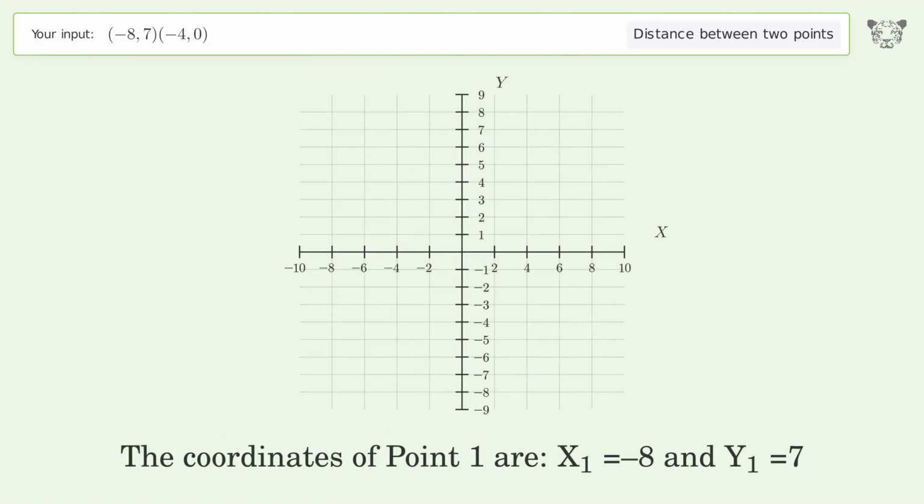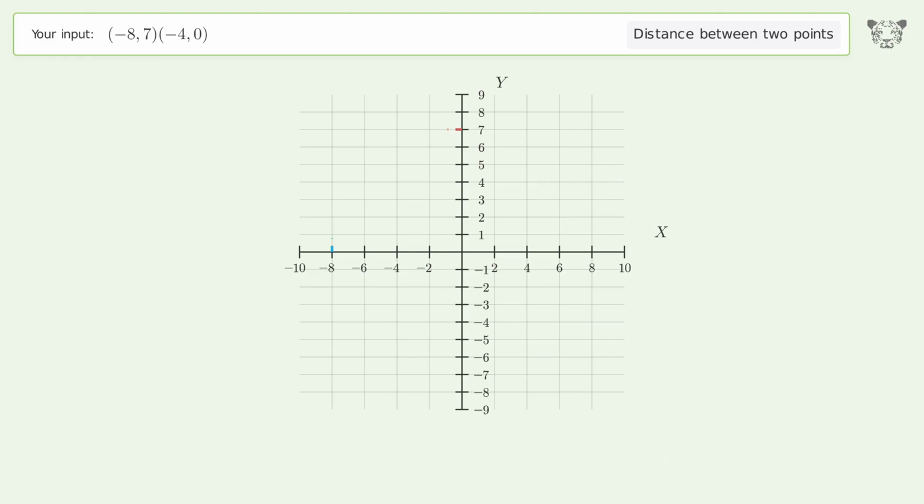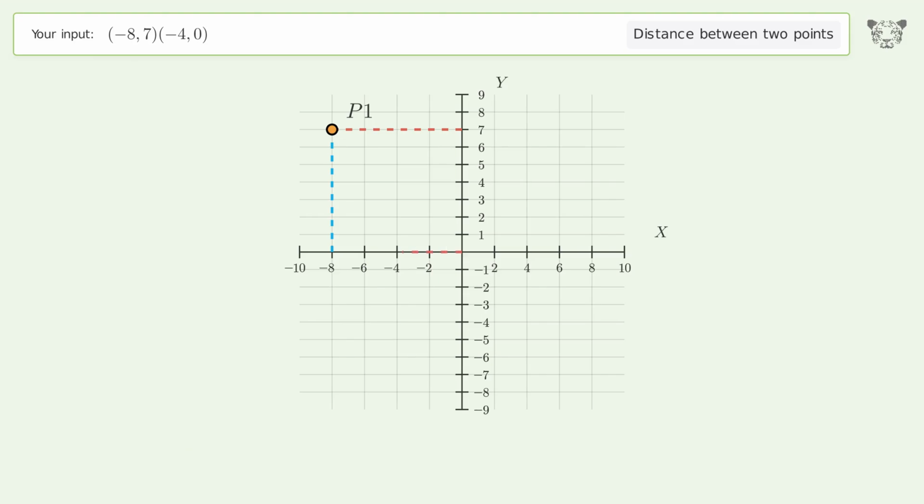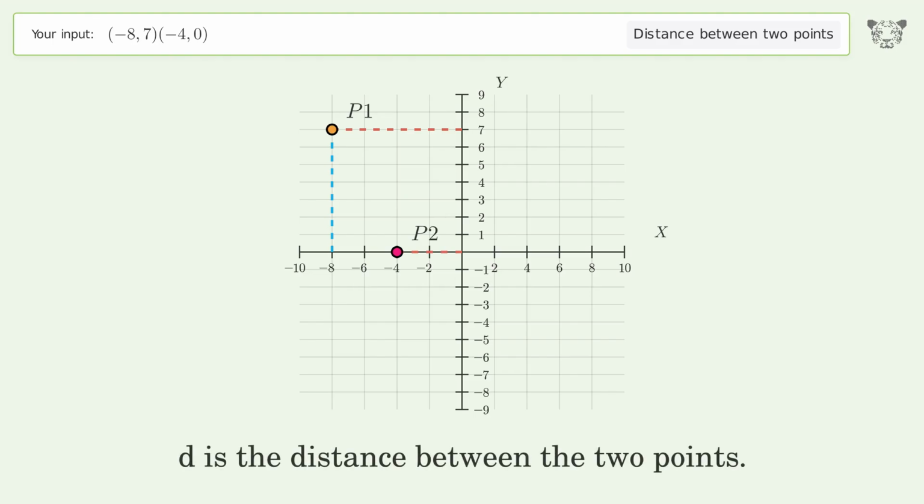The coordinates of point 1 are x1 equals -8 and y1 equals 7. The coordinates of point 2 are x2 equals -4 and y2 equals 0. D is the distance between the 2 points.